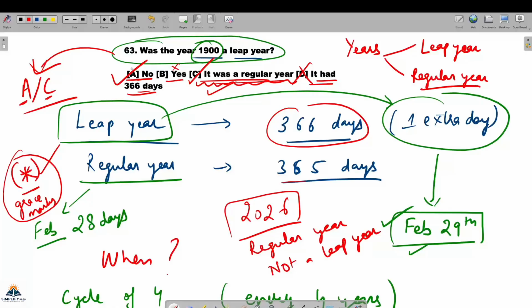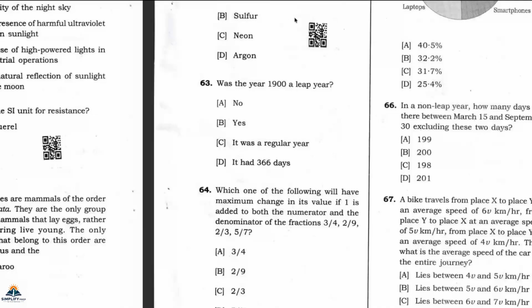So now let's see some other question. So coming back to the exam PDFs.